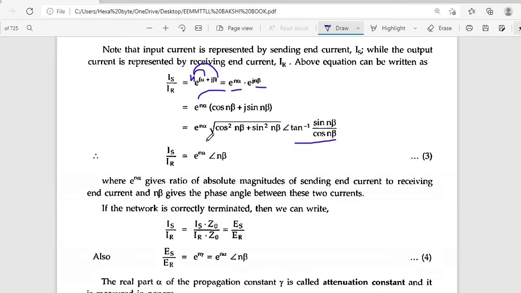So Is by IR is equal to e power n alpha at an angle of n beta. This is the angle.